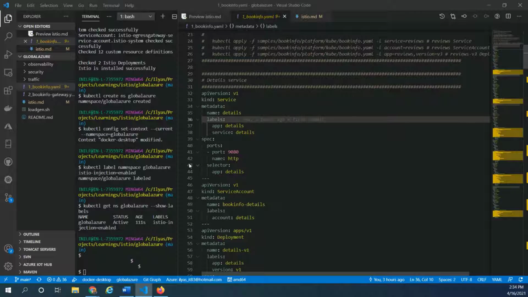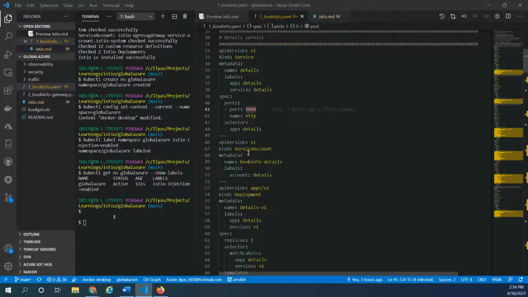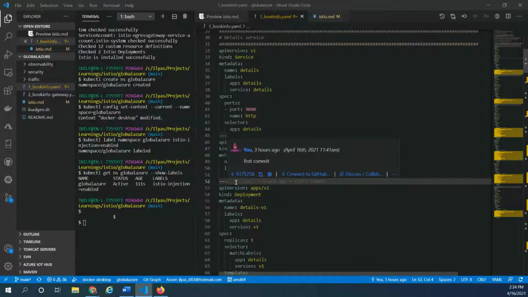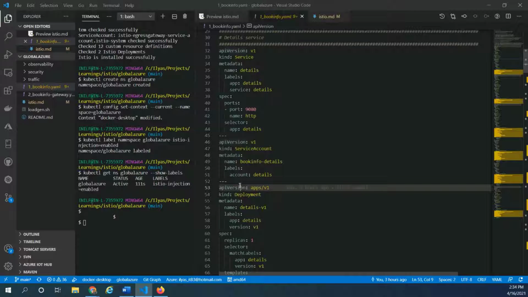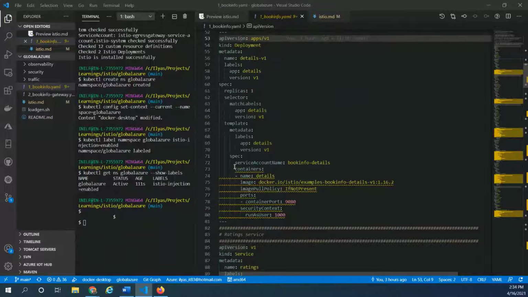So here, like we discussed, there are multiple services. The first service is the details page. We have a service object here, exposed on 9080, and there is a service account. The service account is basically the one which gives the identity to the microservices, right? So this service account is the one which will be attached. And then the deployment is the one which allows us to run the container.